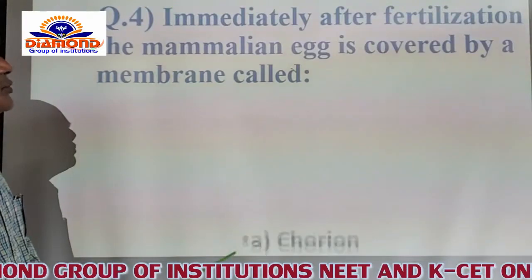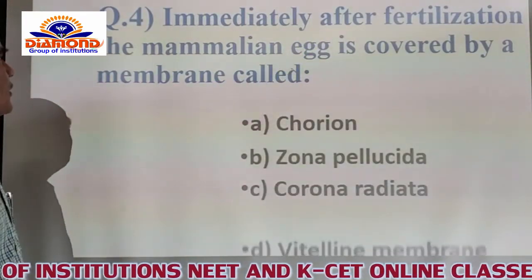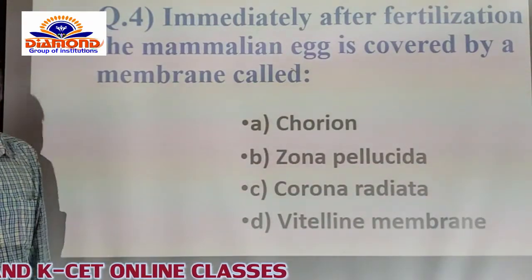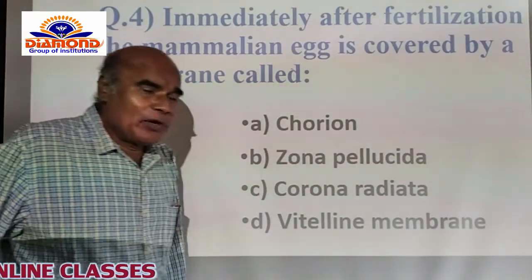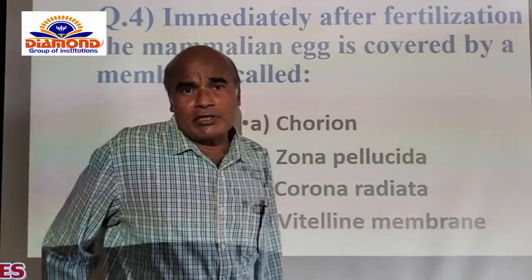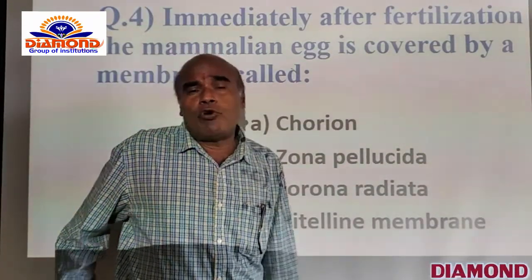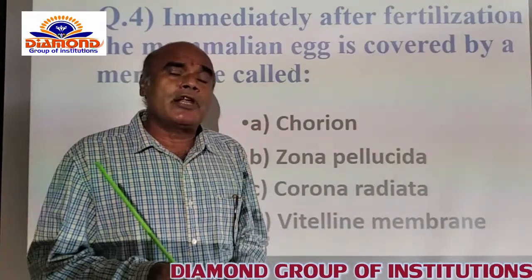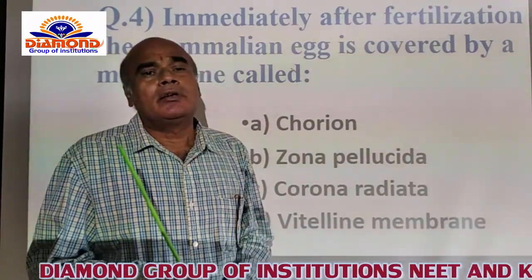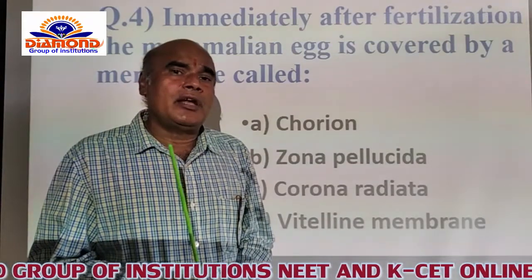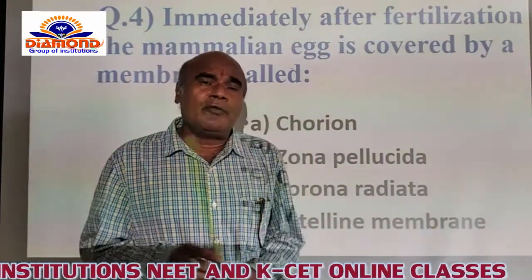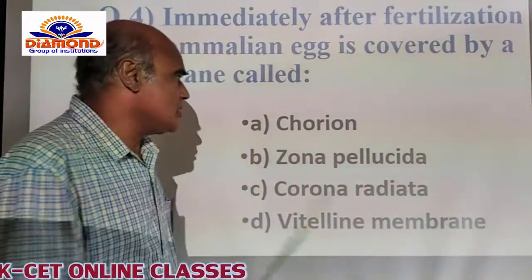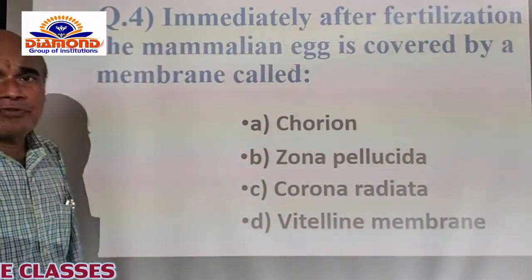Now you go for the other question. Immediately after fertilization, the mammalian egg is covered by a membrane called. Of course, you know that before fertilization, after completion of ovulation, the released ovum is naturally surrounded by membranes like the vitelline membrane, zona pellucida and corona radiata. And immediately after completion of fertilization, which layer is covering the fertilized egg? Here, the options are given like this.